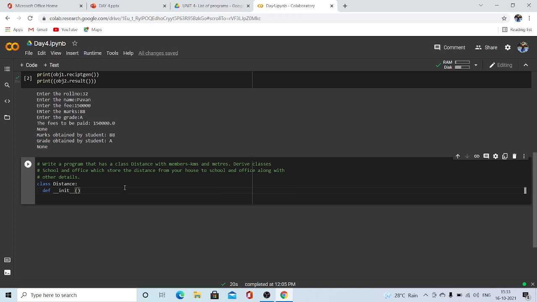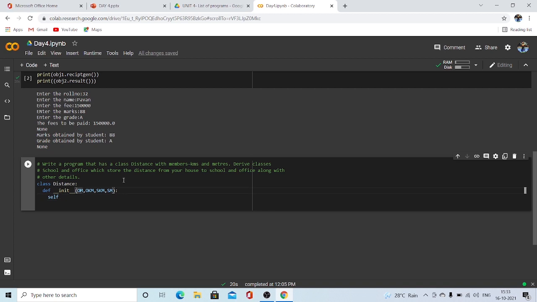The members here will be office in meters, I'm taking om as the variable, that is distance of office in meters. Distance of office in kilometers would be okm. Now we have to check for the school, so school kilometers and school meters. These are the data members for the class Distance, and as usual we have to define them with self, right?